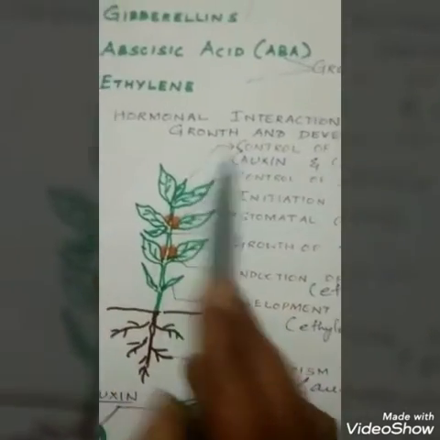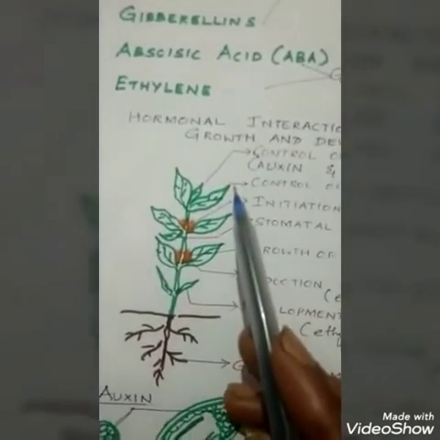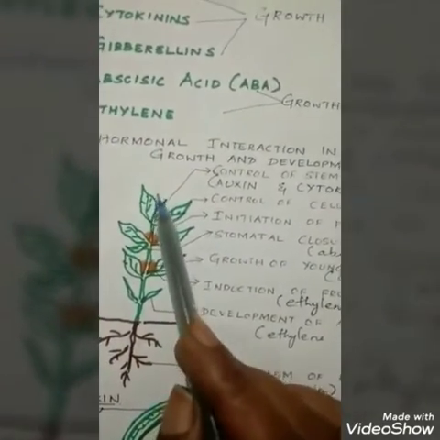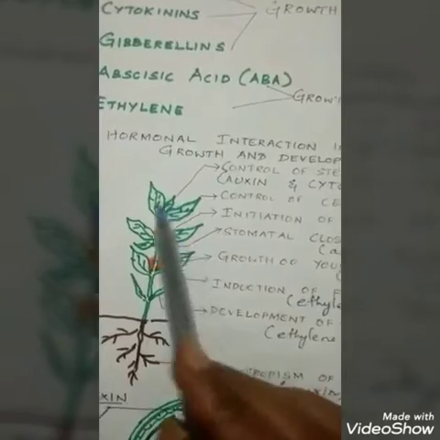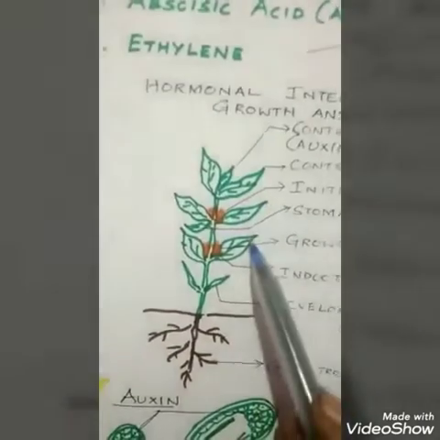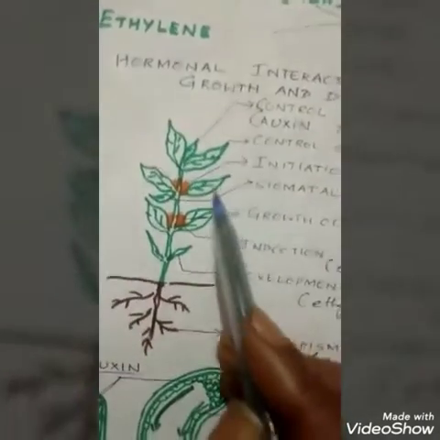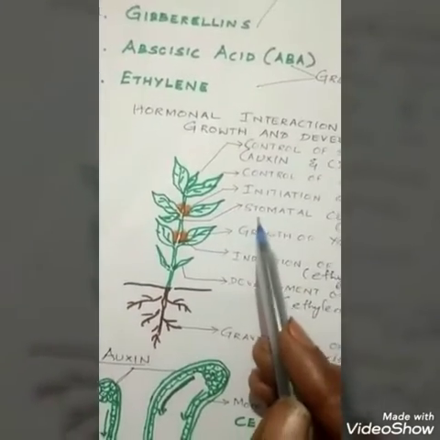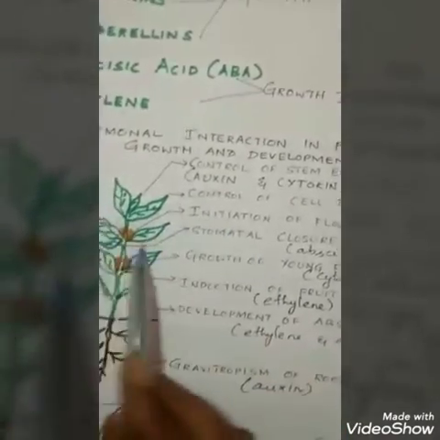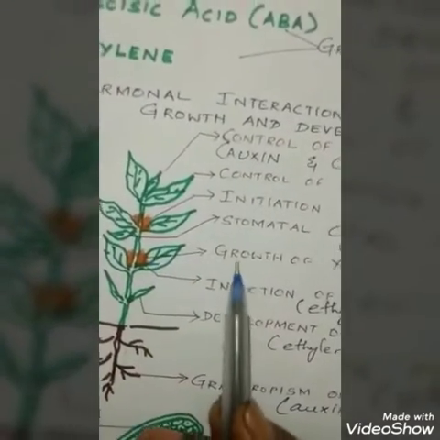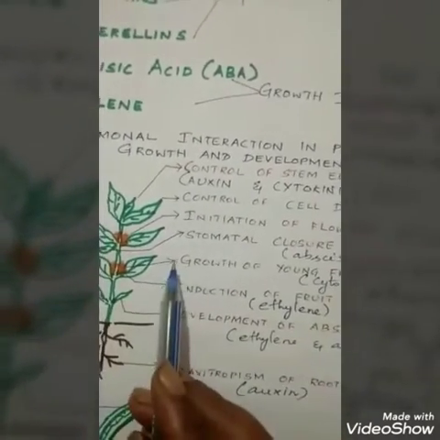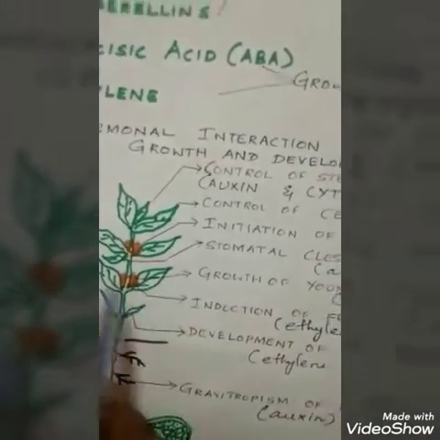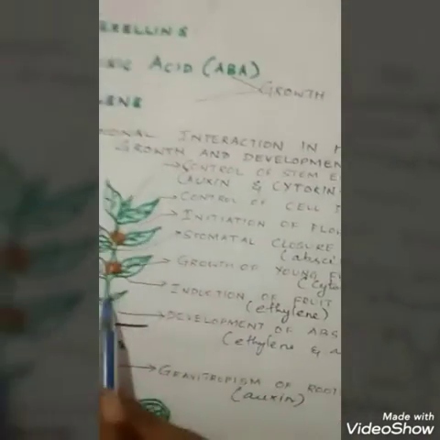Physiological activities of these hormones. Auxin induces root formation and is responsible for apical dominance. Auxin also induces parthenocarpic fruits. Parthenocarpy means seedless fruits. Seedless fruits without fertilization are induced by the external application of auxins, and that is known as parthenocarpy. You can write examples for parthenocarpy: watermelon, grapes, lemon, etc. Then auxin prevents the formation of the abscission layer.